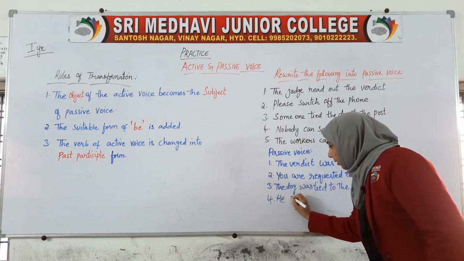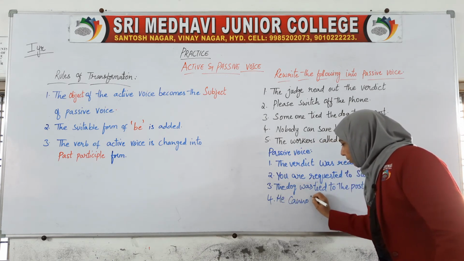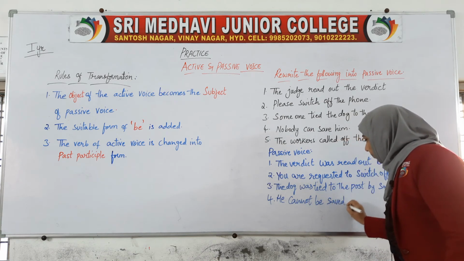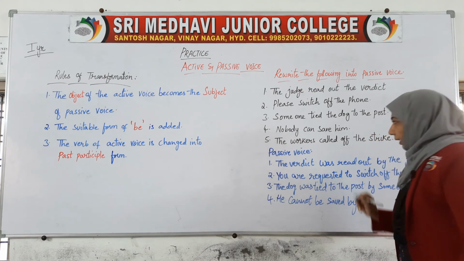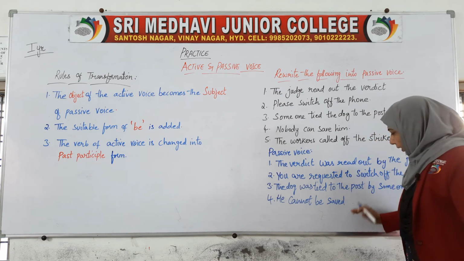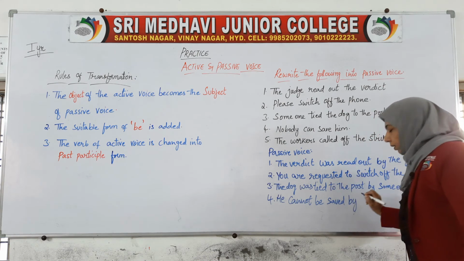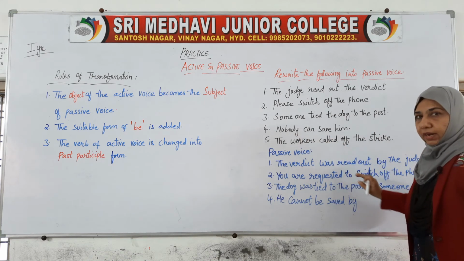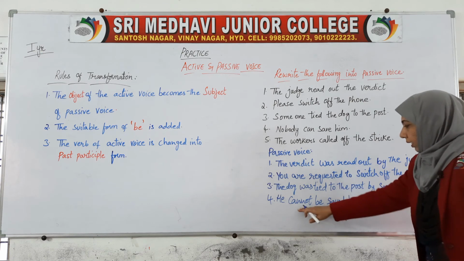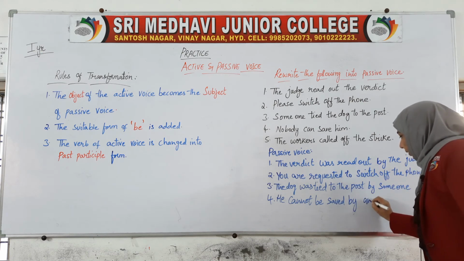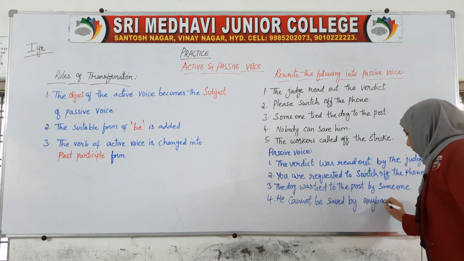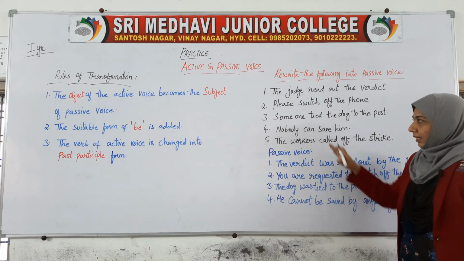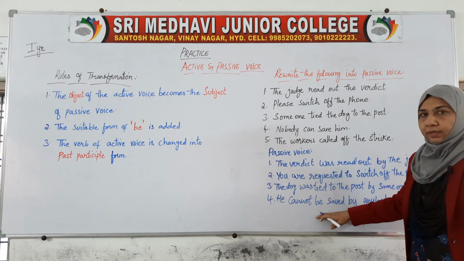He cannot be saved by. Can we write nobody here? Can it make a meaningful sentence? No, instead of nobody we have to write anybody. He cannot be saved by anybody. He cannot be saved by anybody. That is the sentence.